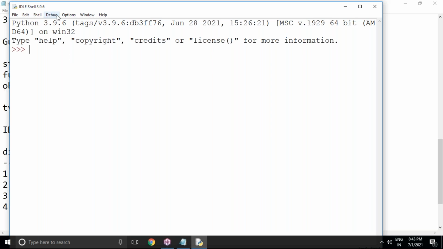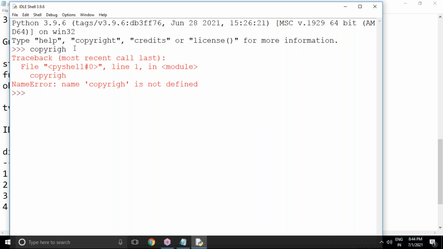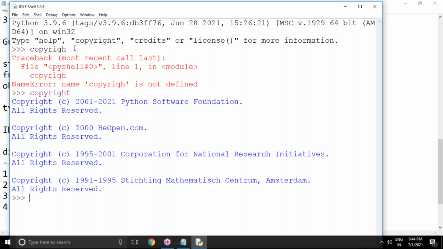Suppose there are basic commands here. Help is there. Help is a built-in function in Python. To get help of any object of Python, you will use this help. In a coming session, you will come to know how to use this help. And if you want to see the copyright, then type copyright here. Just this command, you can type copyright. Copyright is not the correct way, there is a spelling mistake. Just be careful for that. So I'm typing copyright, and the copyright is coming.